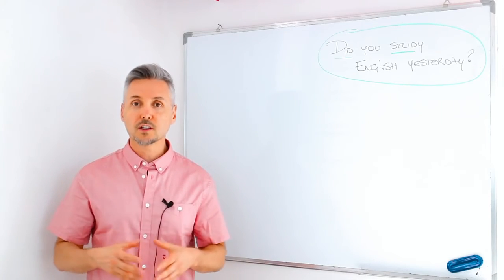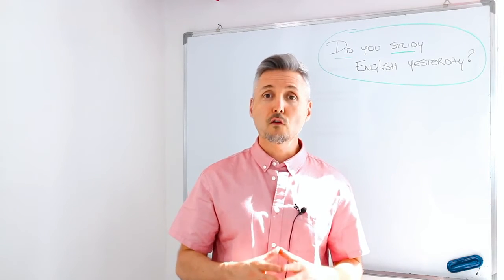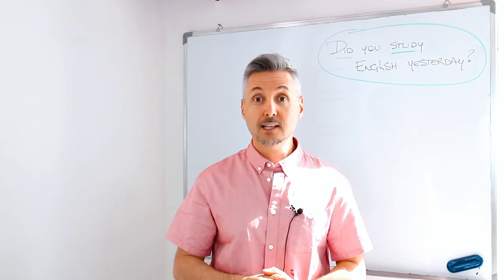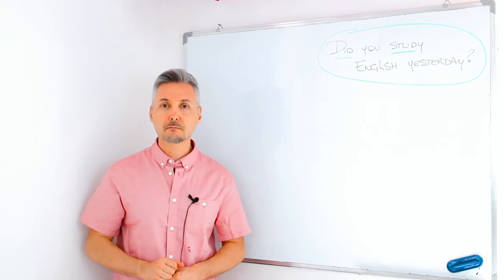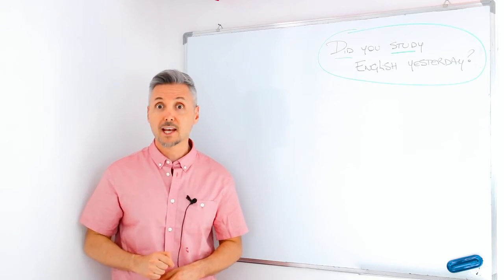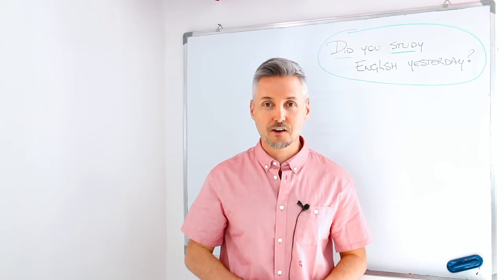Now, let's recap. In this video, we learned the past simple. We use the auxiliary did for making questions or for negative sentences. We use the past simple for single or repeated actions, and you know when they happened. Do not forget to learn the regular and irregular verbs.